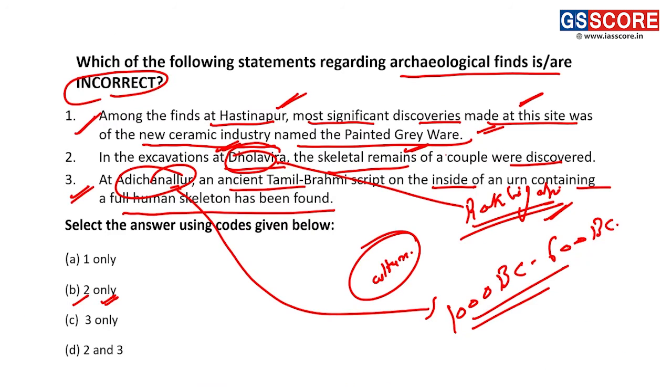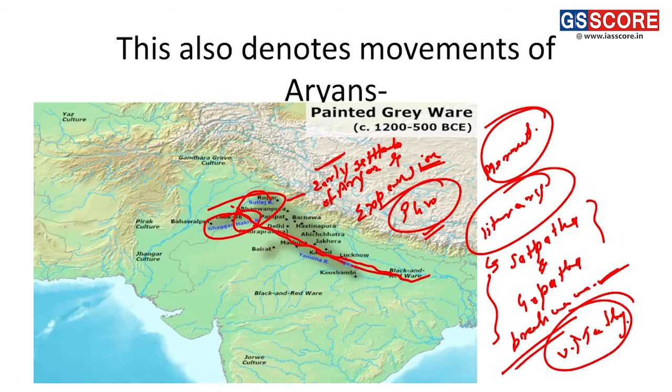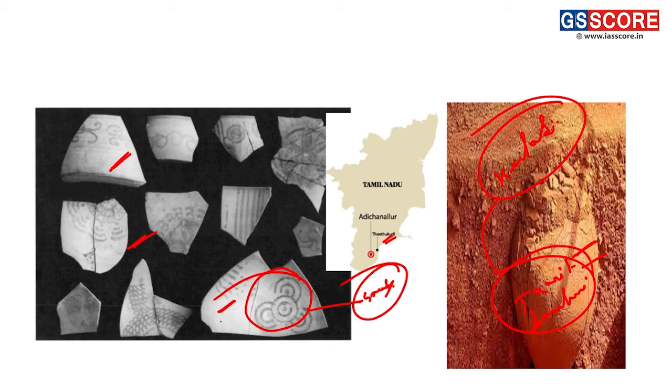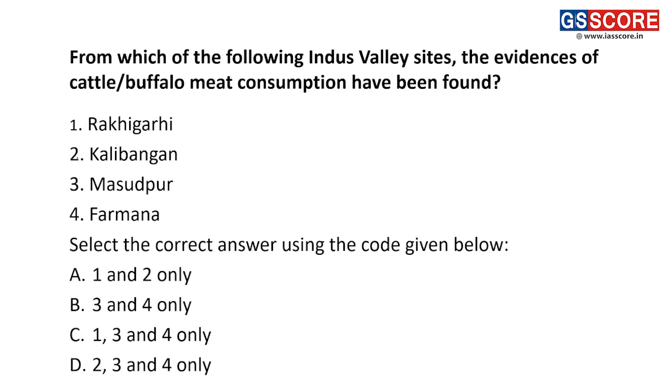Right. Coming back to the questions. So our answer would be 2. Incorrect is only option 2. Fine. Next, moving on to the next question. The next question is about the Indus Valley civilization.